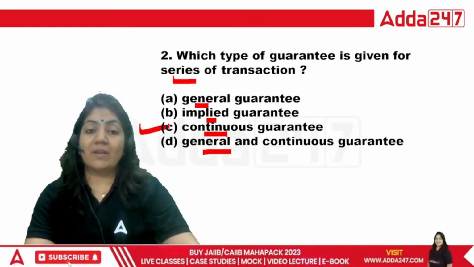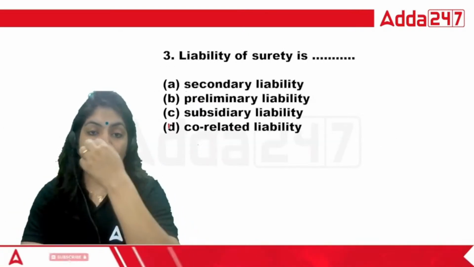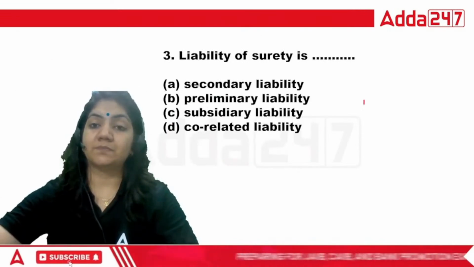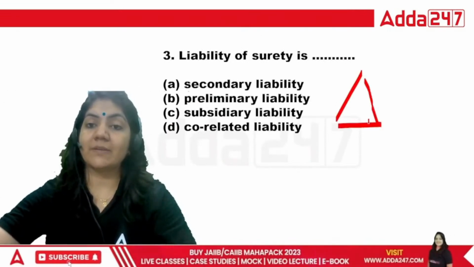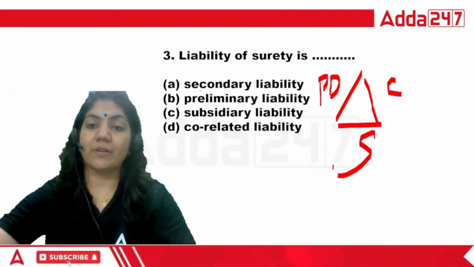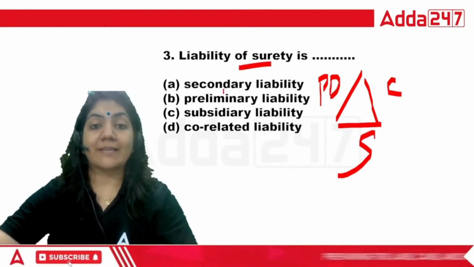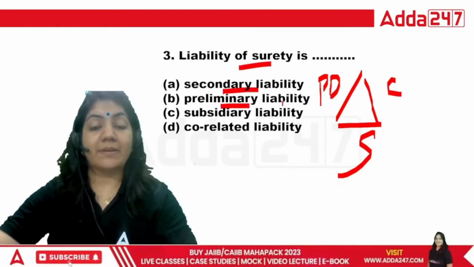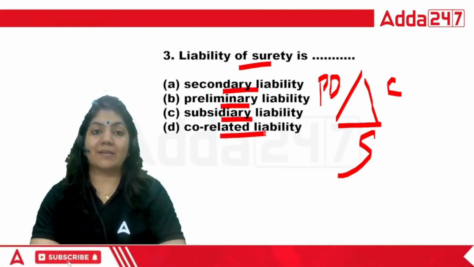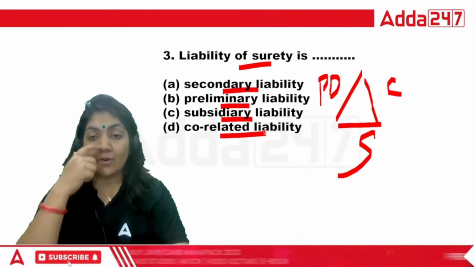So for the second one, C is the right answer. Got it? Next. Liability of the surety is what? This is your contract of guarantee: principal debtor, creditor, surety. So liability of the surety is what? Secondary liability, primary liability, subsidiary liability, or correlated liability? Tell me, class. The liability of the surety is what?